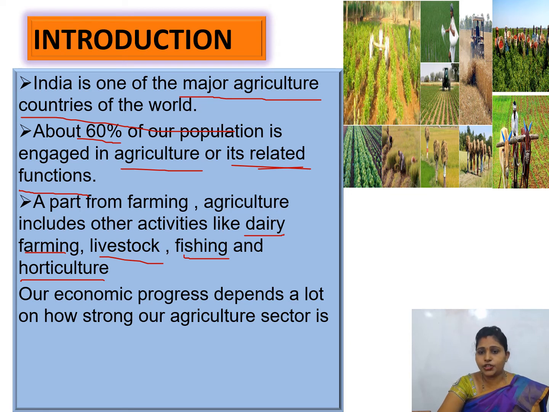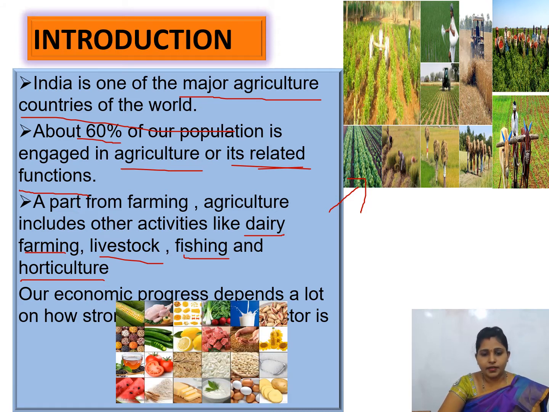In this picture you can see the field, the farmer and how green it is, everything. And here you can see vegetables, fruits and many other things.